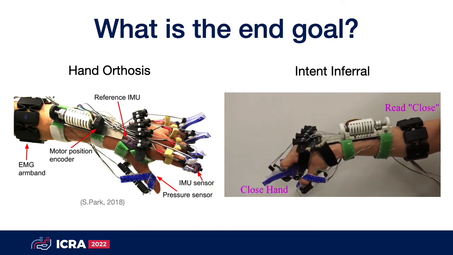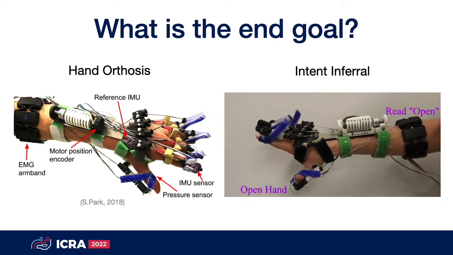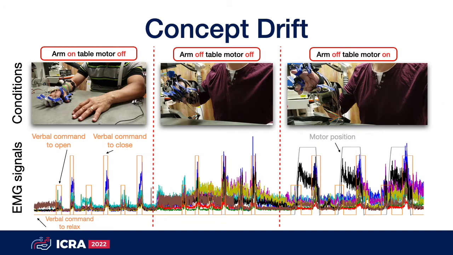We collect the training and testing dataset by giving verbal commands to the patients and recording the sensor reading at the same time. An important problem for the intent inferral of a stroke patient is the concept drift, which is the change of data distribution.